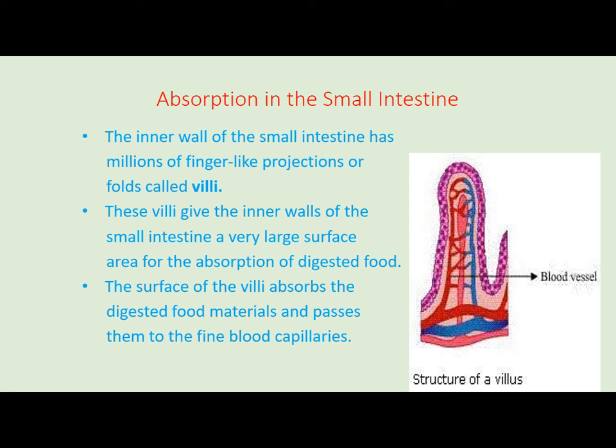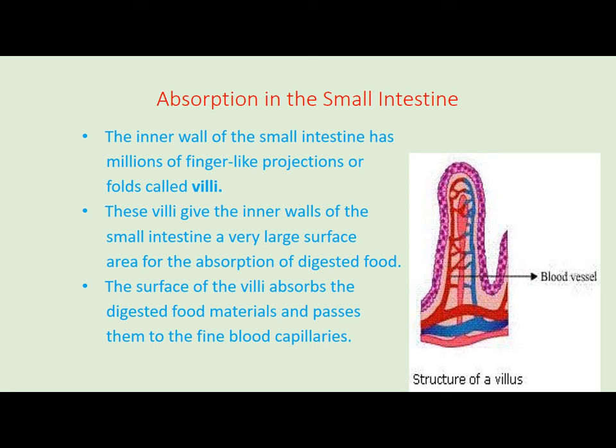Blood vessels are present in the small intestine. In the diagram you can see. Now the structure which is responsible for absorption are called villi. These villi are the finger-like projections which are present in the wall of small intestine. The inner wall of small intestine has millions of finger-like projections or folds which are called villi. In singular we can call it as villus. Each villus has a network of thin and small blood vessels called capillaries.